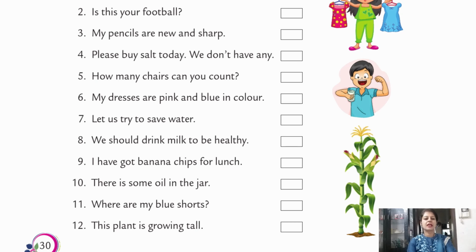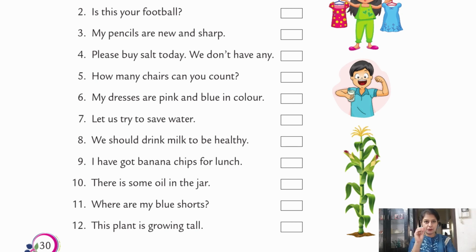Third, my pencils are new and sharp. Pencils are countable, so we will write C. Fourth, please buy salt today. We don't have any. Salt is uncountable.